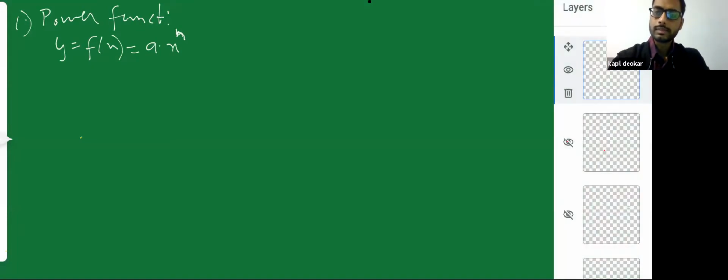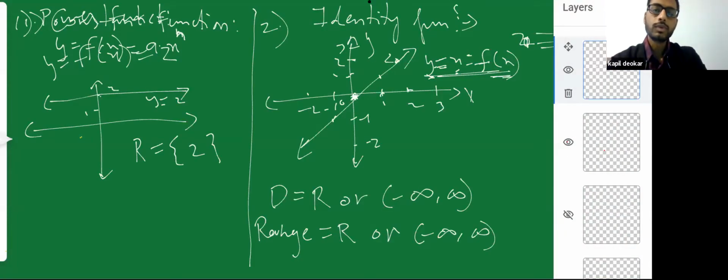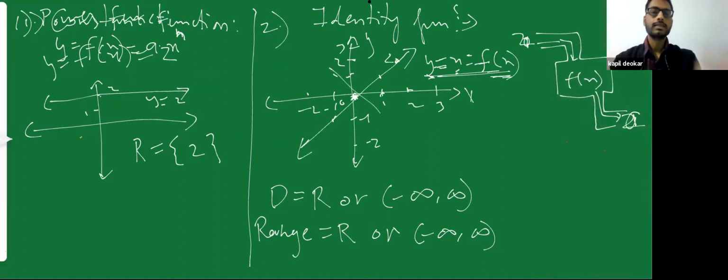And even in this example, what would be the value of minus x? It will be a line in this direction, passing through the origin. Or what would be the value of 2x? Only the slope will be stronger. So this line would be y is equal to 2x. If I say y is equal to 5x, the slope will keep on increasing, so it will be more and more steep.